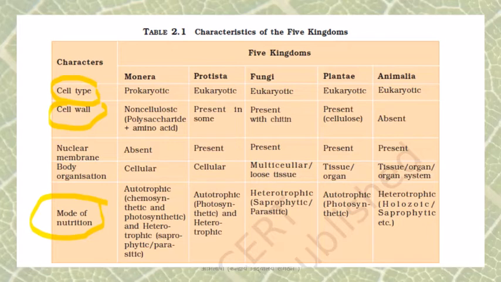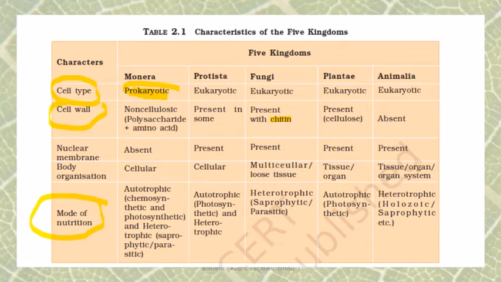Starting with the cell type, Monera is the only group which has a prokaryotic cell. All the remaining groups have eukaryotic cells. Cell wall is present in Monera, but it is not made of cellulose. Instead, it is made up of polysaccharides and amino acids. In Protista, it is present in some, but not present in most of the organisms. In fungi, it is present, but again it is not made of cellulose, it is made up of chitin. In Plantae, it is made up of cellulose. Animals do not exhibit the cell wall.